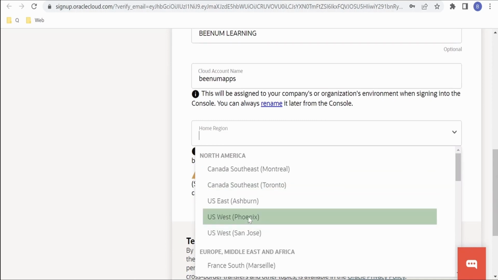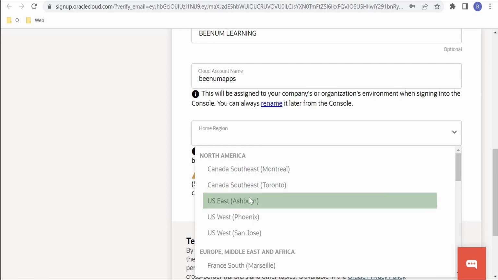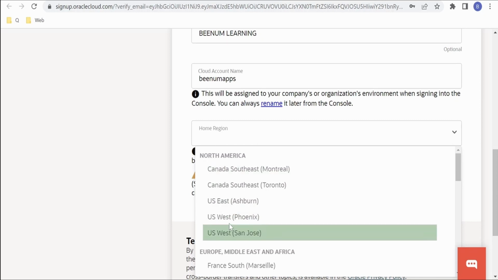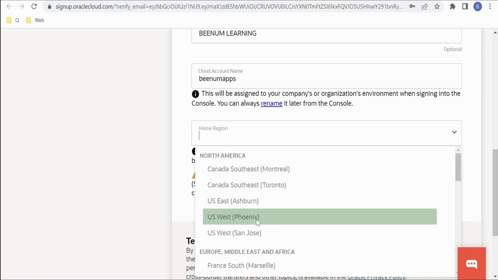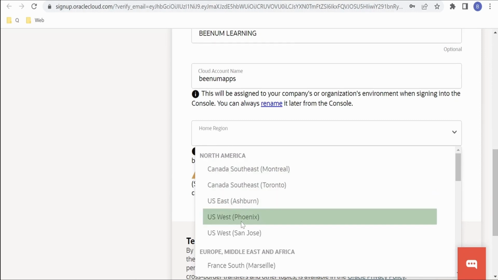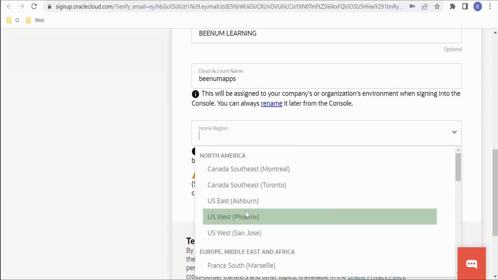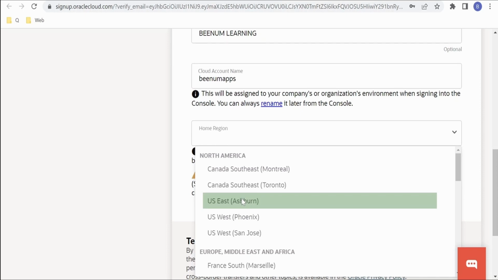Now it is asking for the region. Not all the services available in OCI are available in all the regions. Before choosing your home region, make sure the services you are looking for are available in the region you are selecting. For example, if I am a functions developer, I have to make sure the functions service is available in US East. If not, you have to go for US West. We can subscribe to multiple regions anytime once we create a tenancy or the cloud account. But it is better to select the appropriate home region where you configure. Or if you want to be compliant with regional rules wherein there is a requirement to have the data stored in a particular region, then you can select that accordingly as per the requirement.